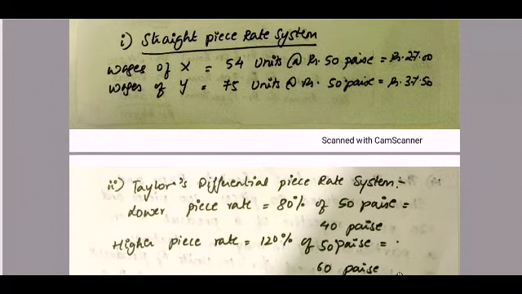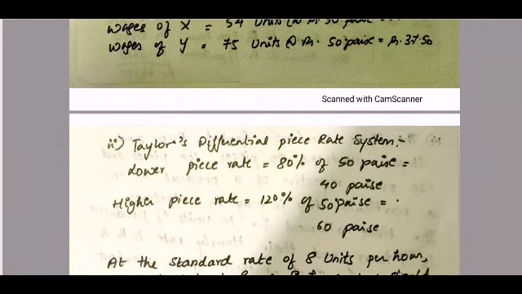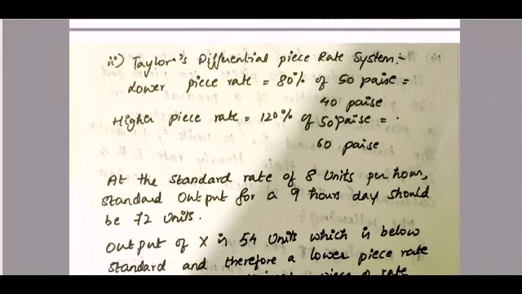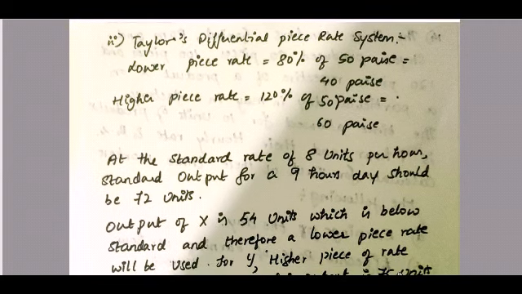Moving on to the next method, which is Taylor's differential piece rate system. Under this system, your wages will differ based on how many pieces the employee has produced.